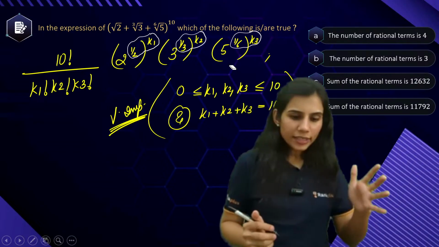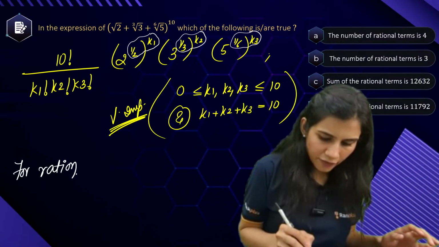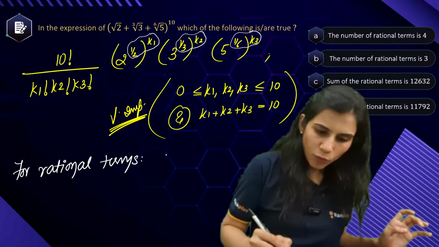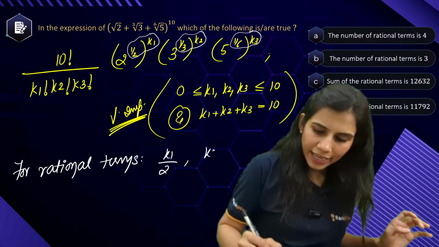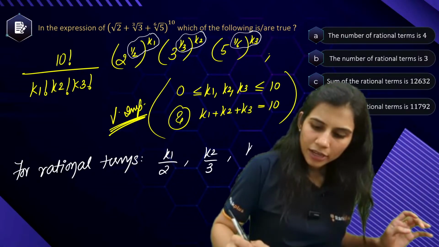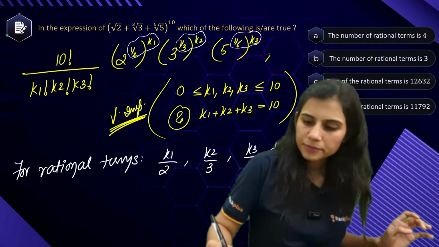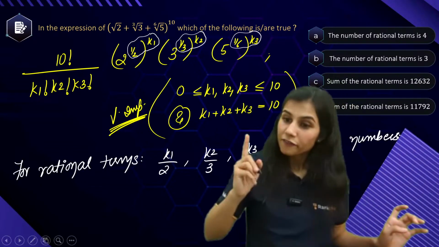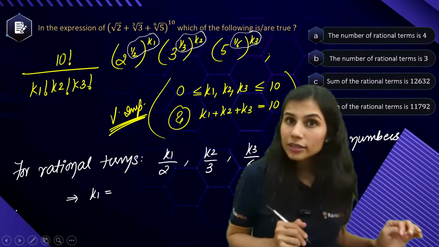So for rational terms, please understand very carefully, it's very important, I want k1 by 2 to be a whole number, k2 by 3 to be a whole number, and k3 by 6 to be a whole number. This implies k1 is a multiple of 2.